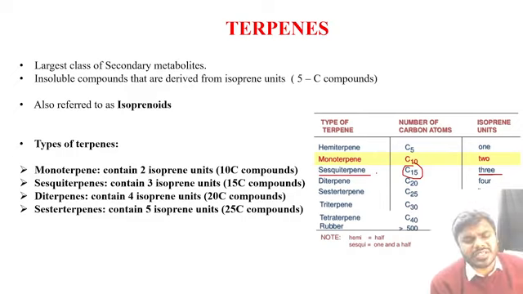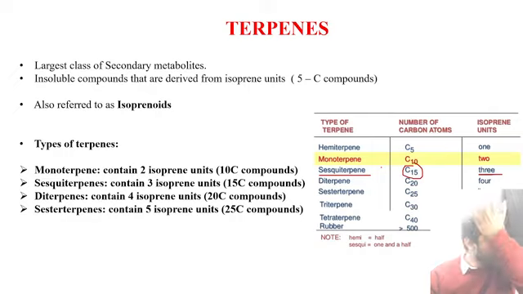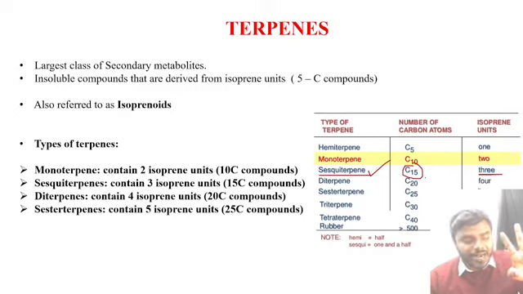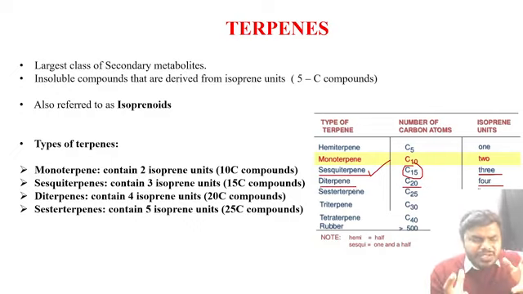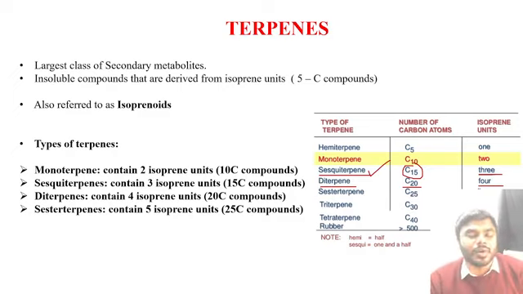Friends, the same questions were asked in the exam, and we will get them in the future also. 15 carbon means how many isoprene units? 3 isoprene units. The 15 carbon containing compound we call sesquiterpene. Now I have added 4 isoprene units. When I add 4 isoprene units, I can say 20 carbons are there. I can call it diterpene. You have to remember, friends, this concept is a very rigid but very important concept. Now 5 isoprene units, 25 carbon containing compound, very important, we call the sesterterpene.